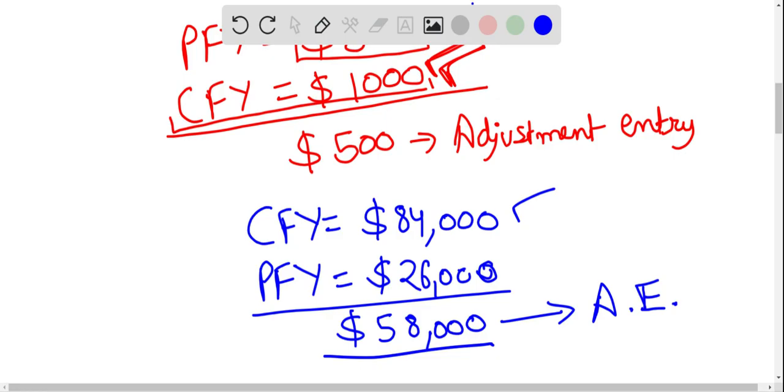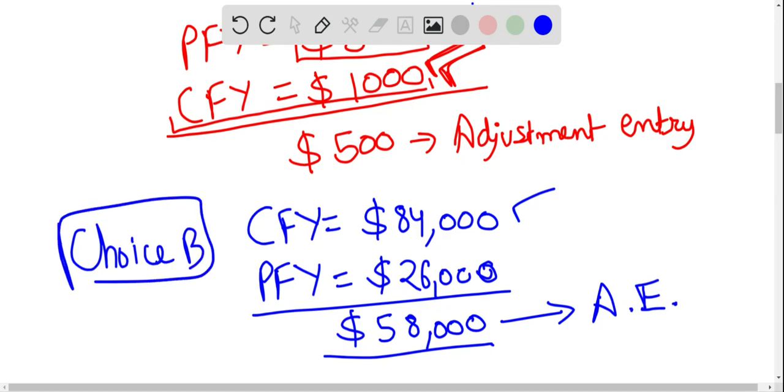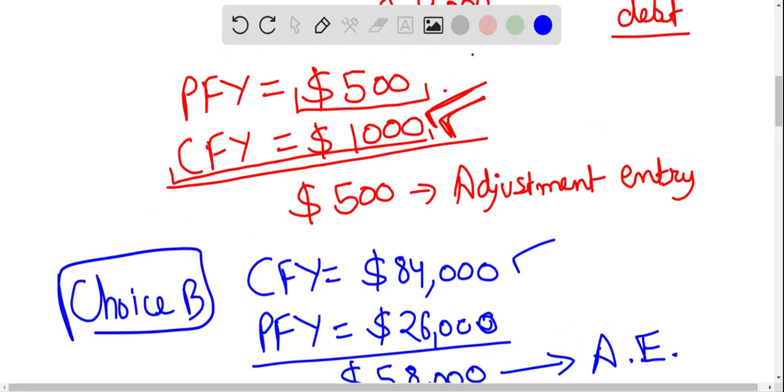So that matches with choice B. Okay, so choice B is the correct answer. However, you can write onto your notebooks what I have written so far. However, choice B is the correct answer. Okay, that's all for our solution.